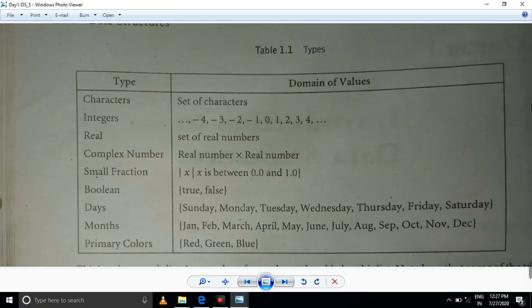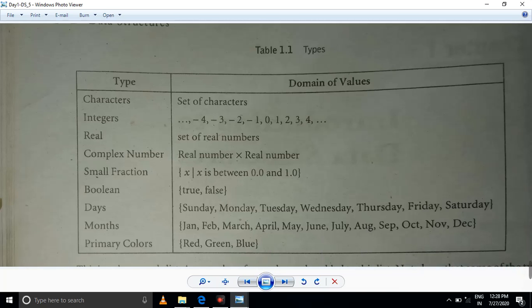Just consider the domain of values. In the previous topic you discussed a set of values. If you consider the domain of values, this is the concept for types. Domain is the concept for one type. For example, what all types do you include for characters? Characters you consider as a set of characters.